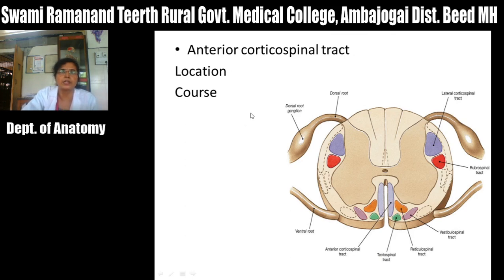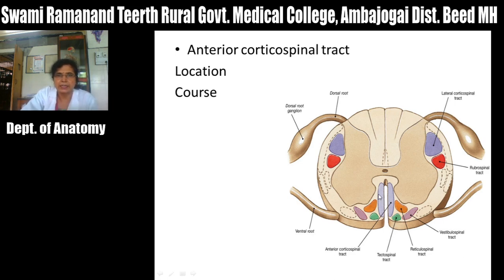Then the anterior corticospinal tract. So what is this anterior corticospinal tract? In the pyramidal decussation, only 80 to 90% fibers cross to the opposite side, and the remaining fibers descend downward on the same side in the anterior funiculus, and they lie on the side of the anterior median fissure as the anterior corticospinal tract.